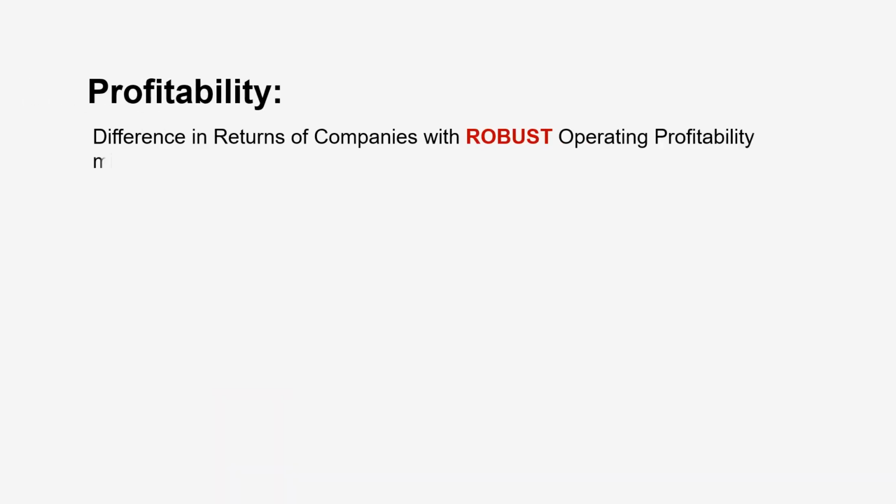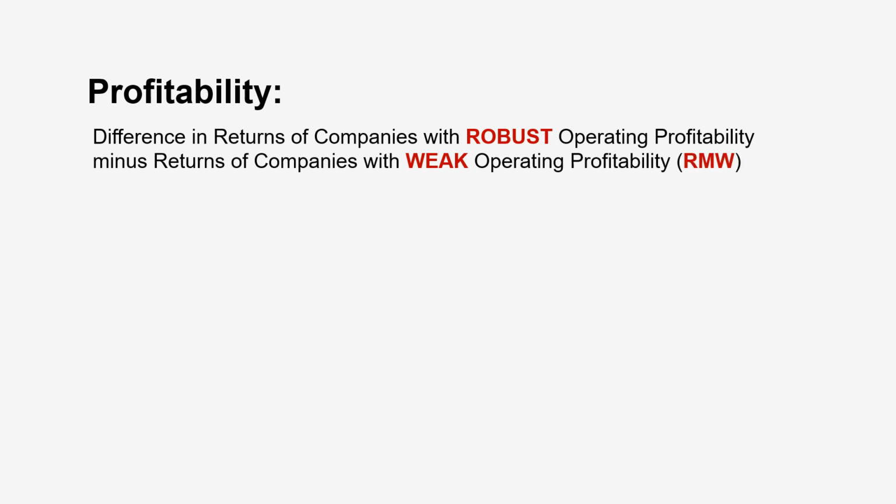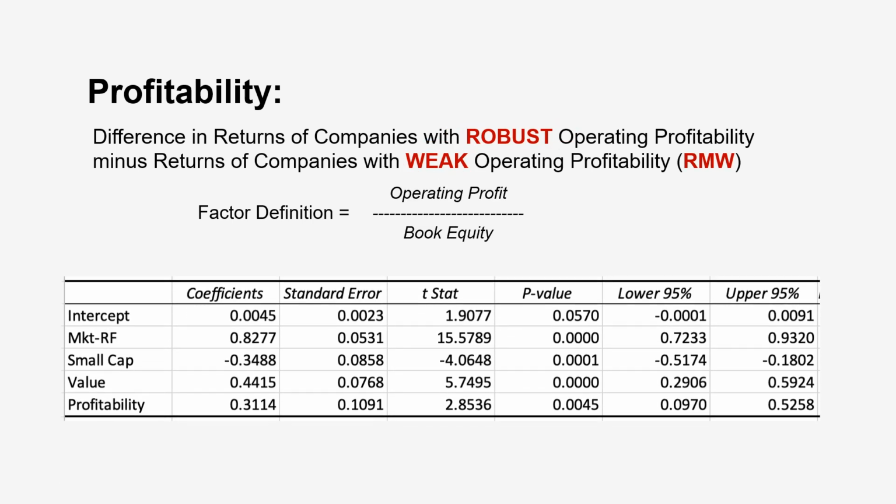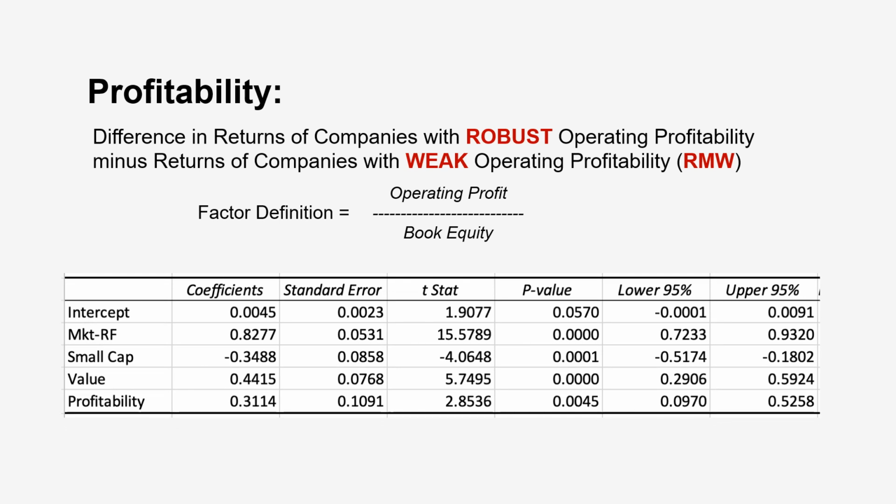Next, we looked at profitability, which captures the return spread between companies with strong versus weak operating profitability. RMW stands for robust minus weak. Profitability is measured as operating profit divided by book equity. Companies with robust profitability consistently earn higher returns than those with weak profitability. Here, the coefficient is statistically significant, with a t-stat well over 2 and a p-value under 1%. That gives us roughly 99% confidence that Buffett is tilted toward high-profit companies.